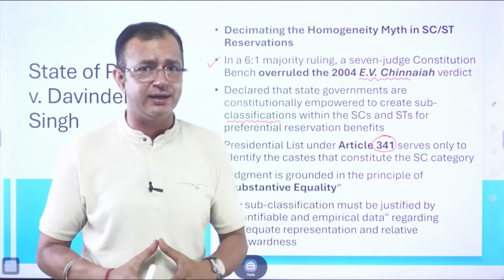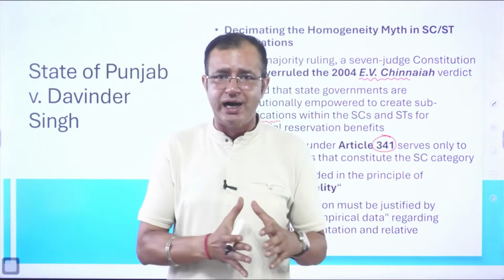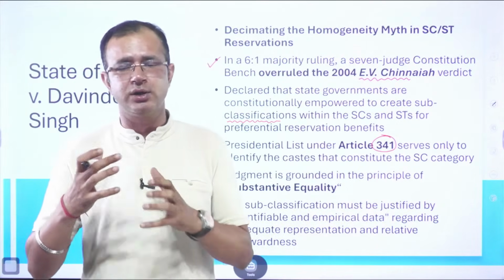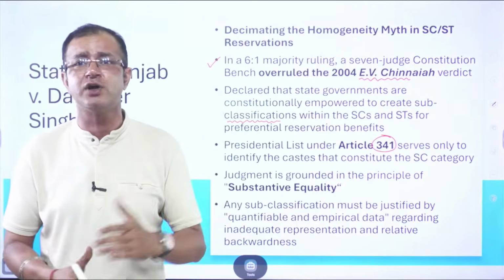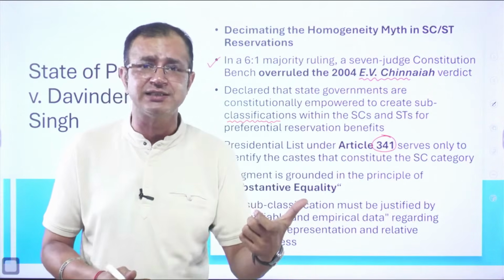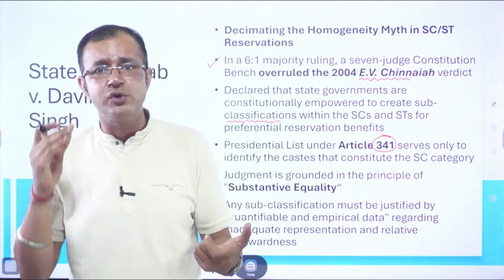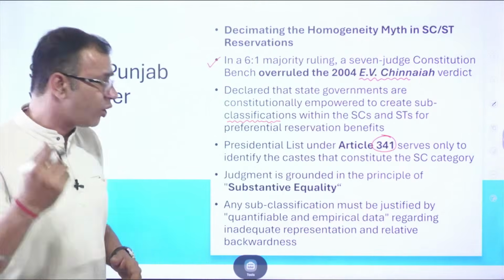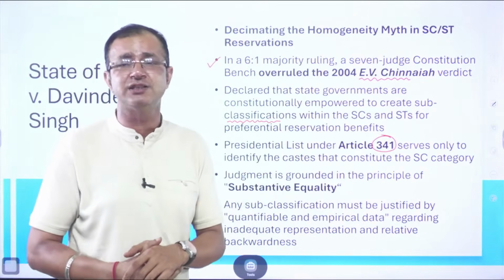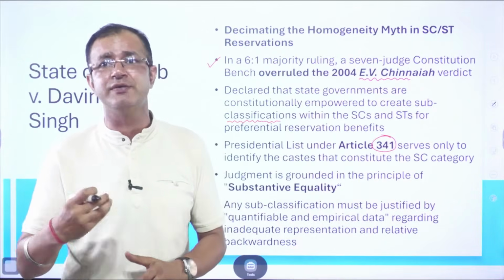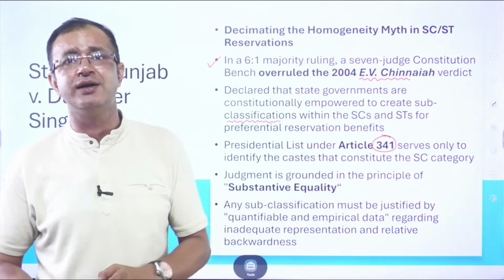Some people have taken the benefit of the reservation, but there are certain classes, the sub-classifications, which have not been given the benefits of the reservation. So the Supreme Court said that sub-classification can be done within the scheduled caste or the scheduled tribe for giving that substantive equality to them.